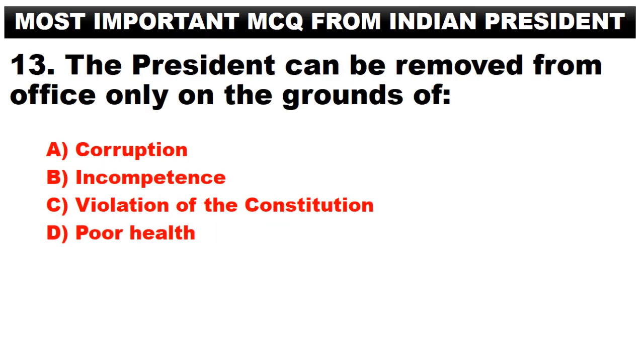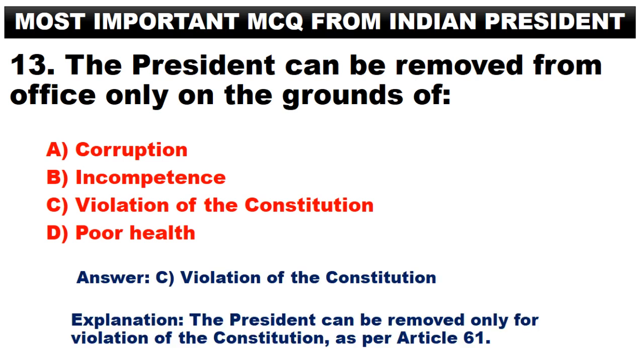The President can be removed from office only on the grounds of A. Corruption. B. Incompetence. C. Violation of the Constitution. D. Poor health. Answer. C. Violation of the Constitution. The President can be removed only for violation of the Constitution, as per Article 61.